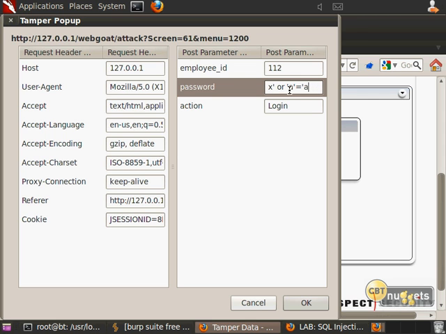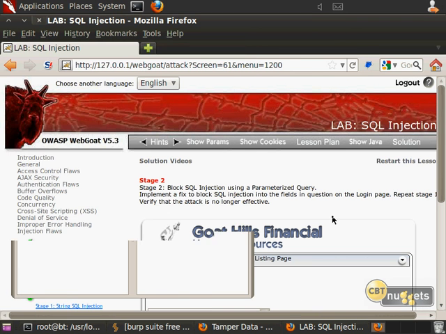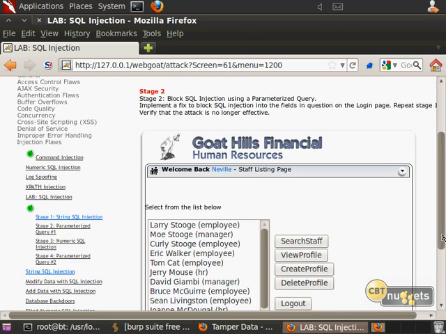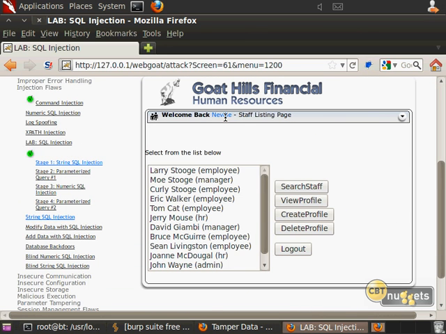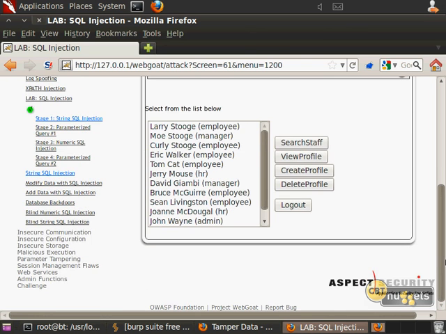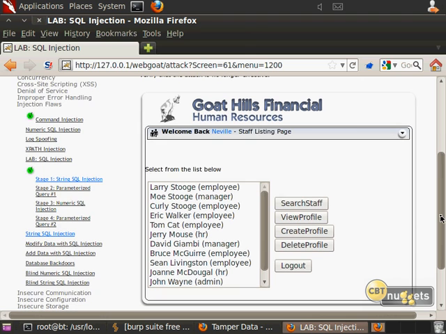What I'm doing here is I'm saying A equals A, right? Is that true? Well, of course A equals A. That's a true statement. Therefore, that should allow me to log in because it evaluates that statement as true. And you can see here then it says, welcome back, Neville. So I've now logged into this. I can search the staff. I can look up, I don't know, social security numbers, whatever else that I might be able to do using this kind of a hack. I was able to log in effectively without even having or knowing the password.